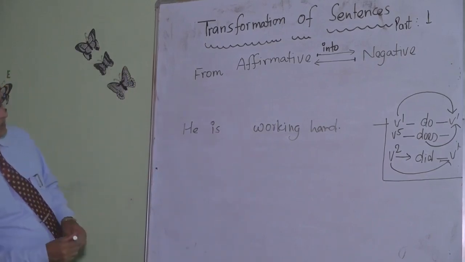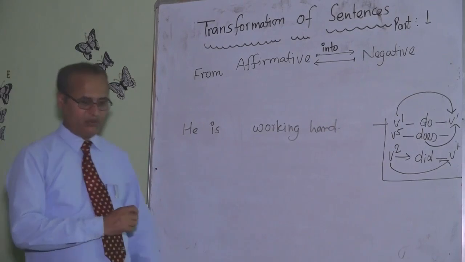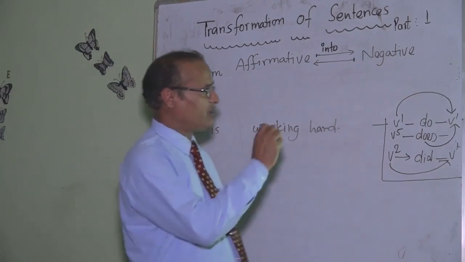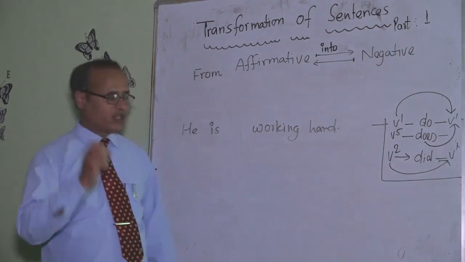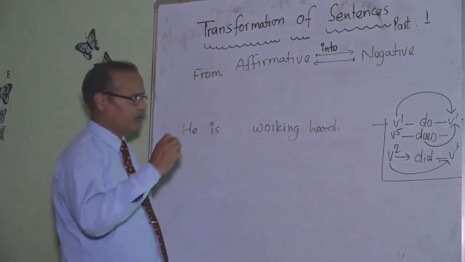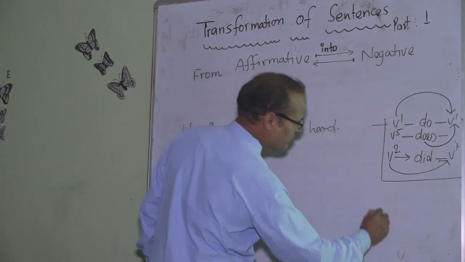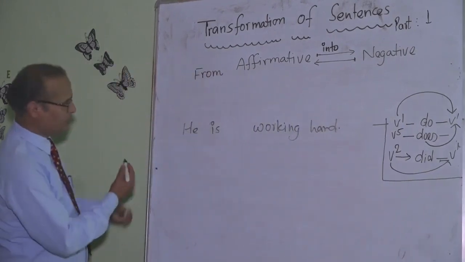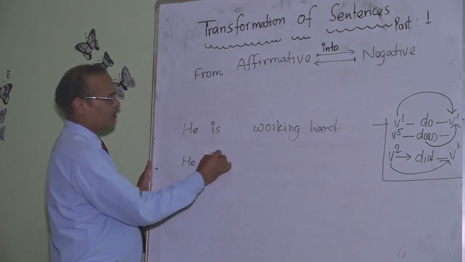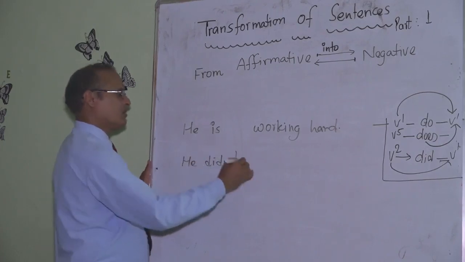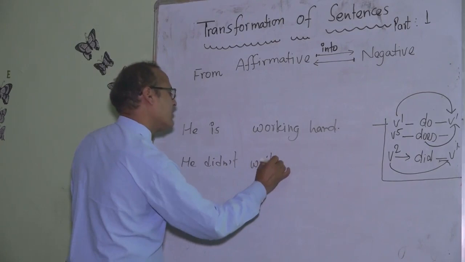It's your affirmative. But with the cases where action verbs are used, once again, we have to reverse this. Let me go through one example. He didn't write.